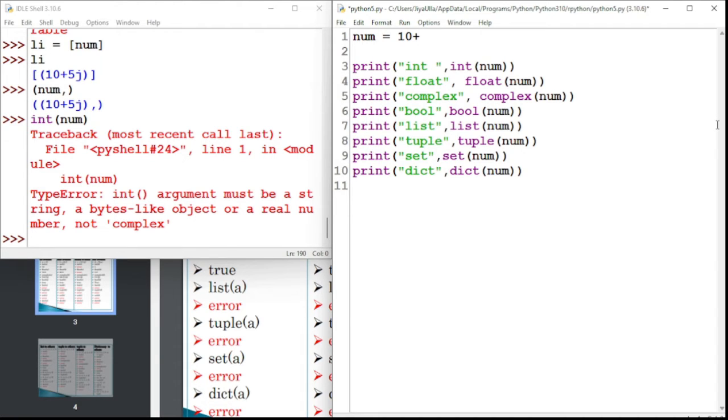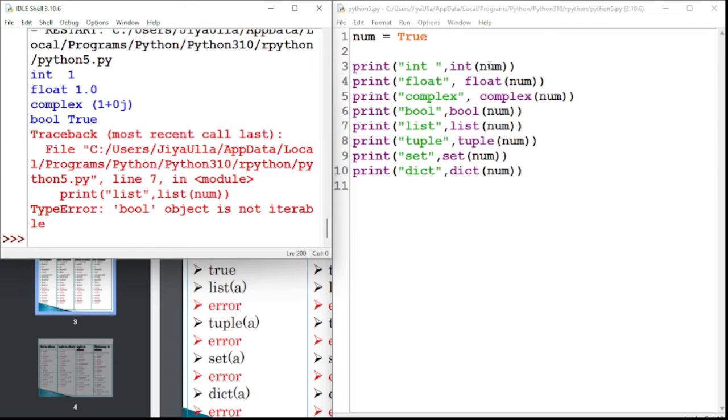Let's say I will take a boolean value, true. We can convert this true to everything. I have taken true, let it convert into another type of data. Here, we can convert it into int, we can convert it into float, we can convert it to complex, and convert it into true.